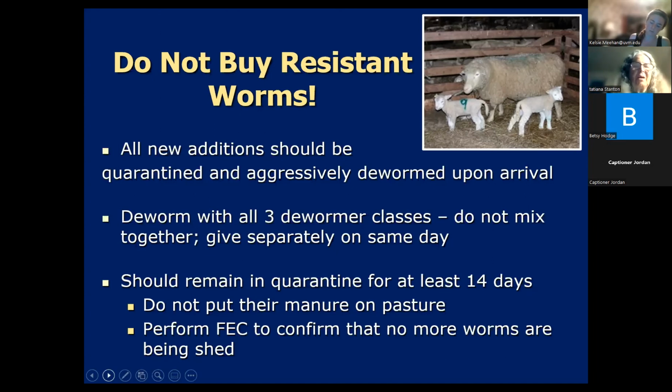Otherwise, we recommend deworming them with dewormers from all 3 of the classes, but remember that any eggs they do lay after that for the next few weeks are going to be super worms. And so you're not going to put that manure out on your pasture, and then perform fecal egg counts to see if you have killed off their worms. Next slide.